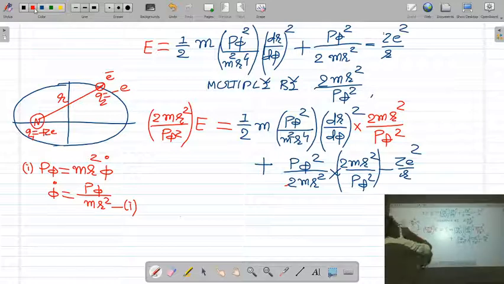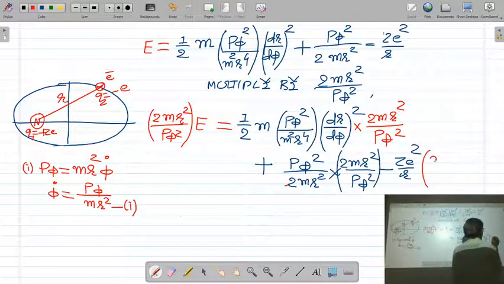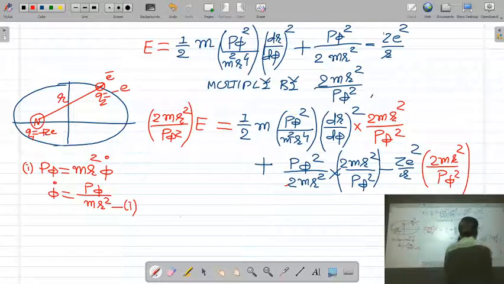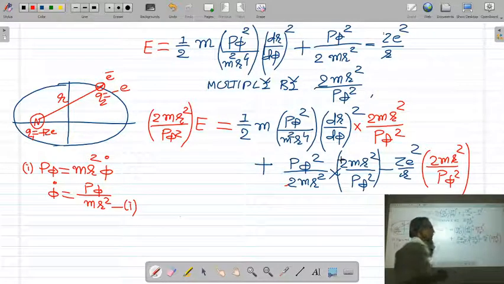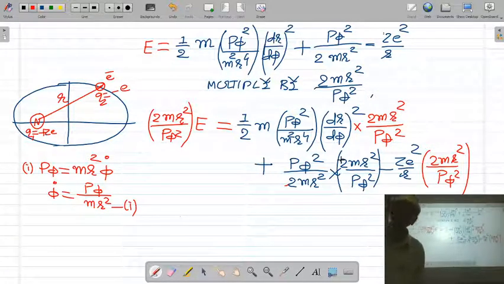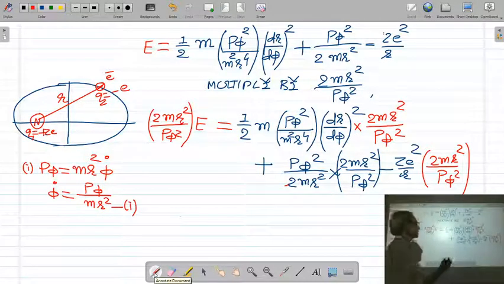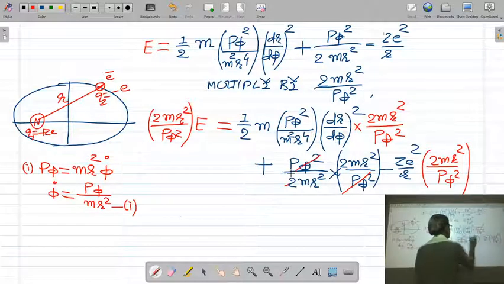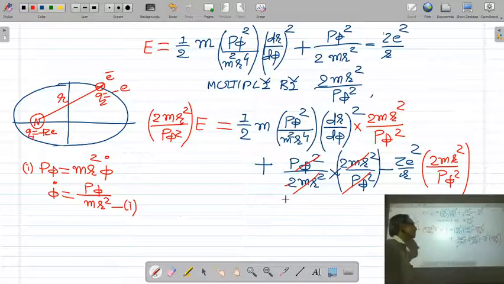We also multiply the last term with 2 mr square upon p phi square. So I have multiplied both sides of this equation with 2 mr square upon p phi square. Now you can simplify this equation. This p phi square, 2 mr square is cancelled, so the middle term will be 1.